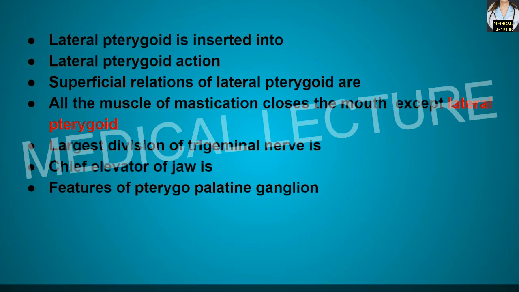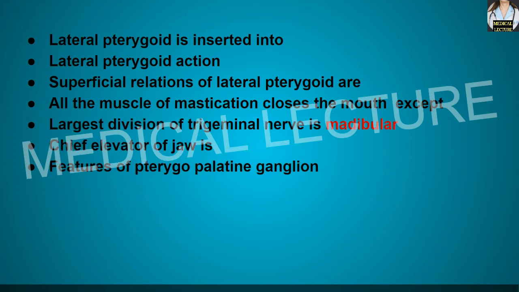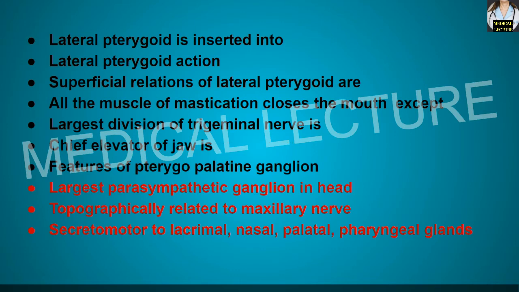Now, largest division of the trigeminal nerve, it is the mandibular division. Now chief elevator of the jaw, it is the masseter. Now what are the features of the pterygopalatine ganglion? Now this particular ganglion is the largest parasympathetic ganglion in the head region. Now this ganglion topographically is related to the maxillary nerve, and this ganglion is secretomotor to the lacrimal, nasal, palatal